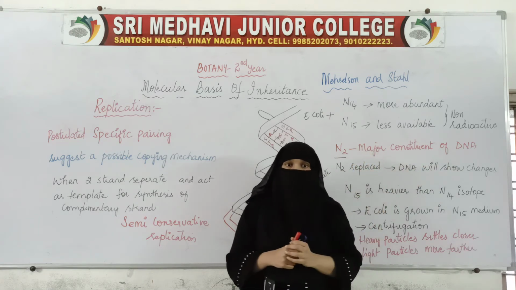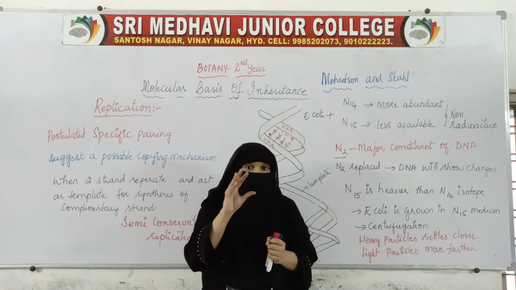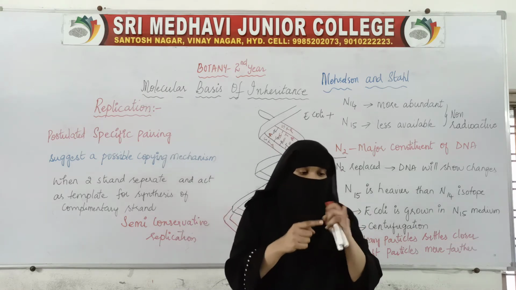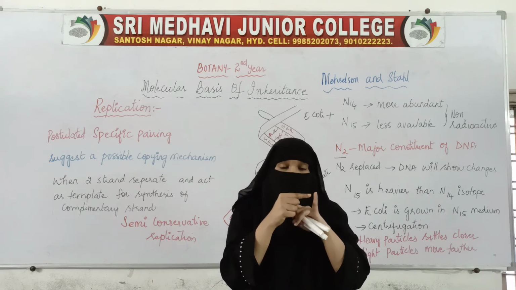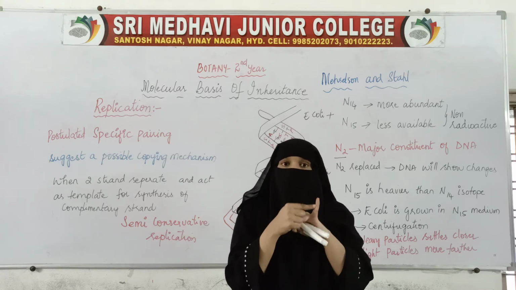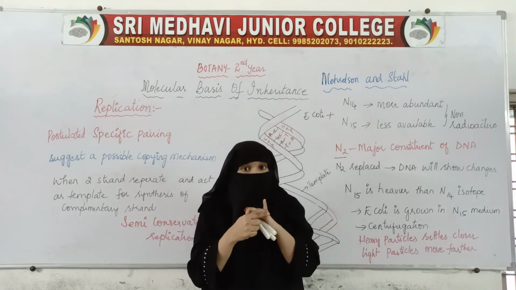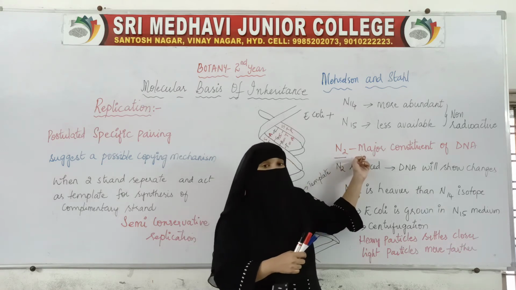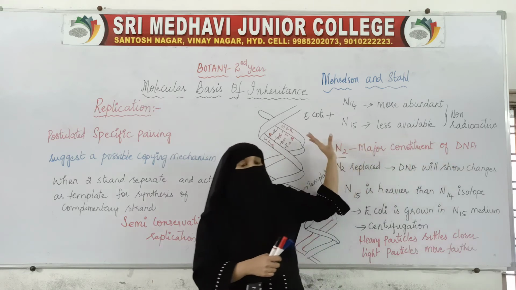For DNA we require sugar, phosphate and nitrogenous base. These three things make the DNA. One is phosphate, another is sugar and the third is nitrogenous base. So nitrogen is a major constituent of DNA; in DNA we find nitrogen.